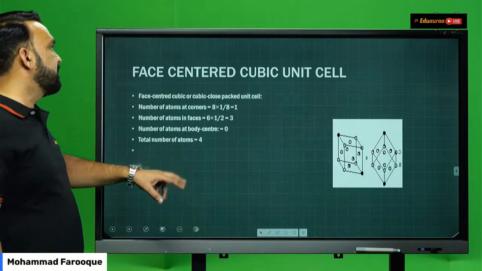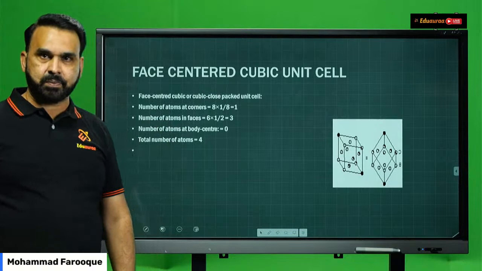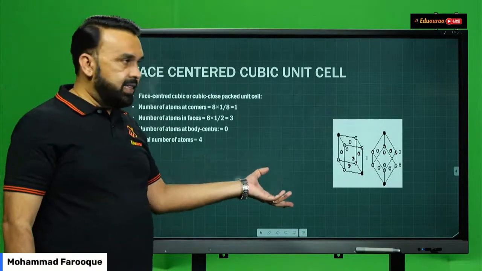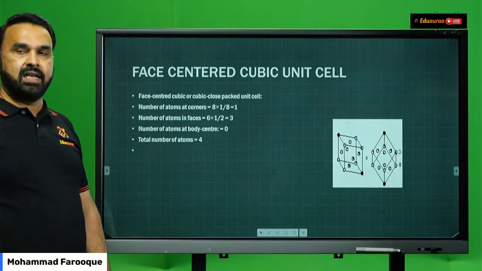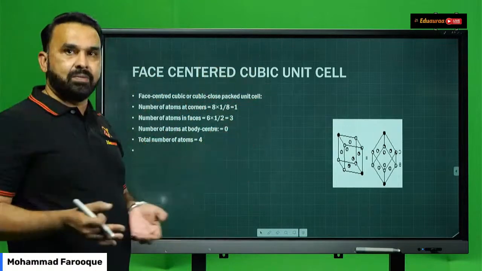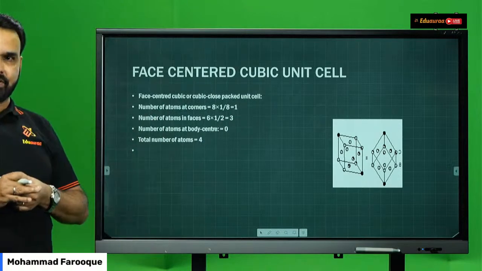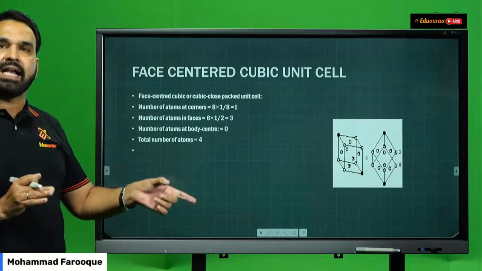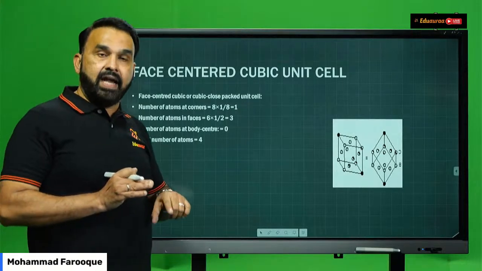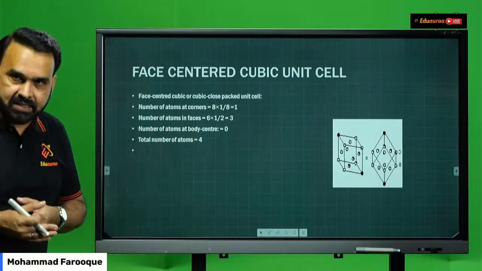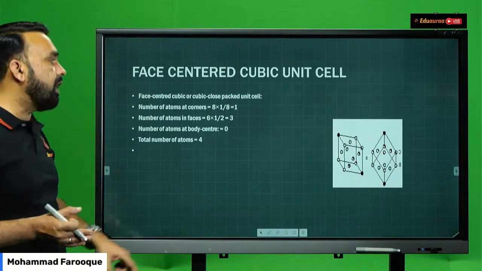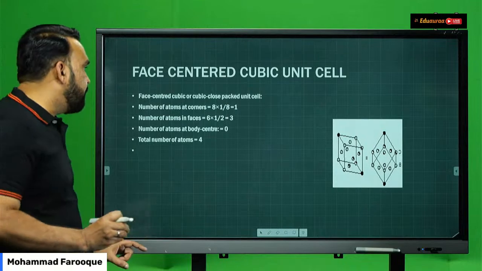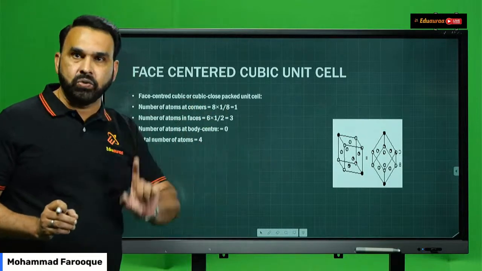When it comes to the face-centered cubic unit cell, I told you that it has 8 corner atoms and 6 face atoms. The contribution of the corner atoms is 1 by 8 into 8, because they are shared by 8 unit cells. The contribution of each face atom is 1 by 2.